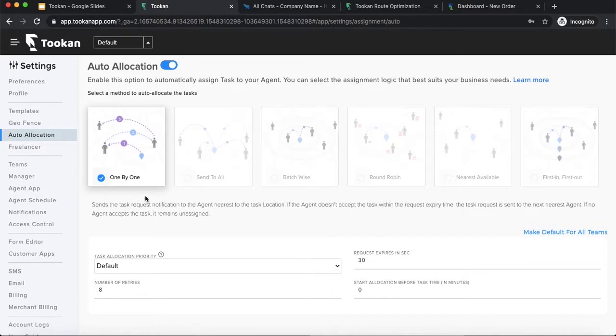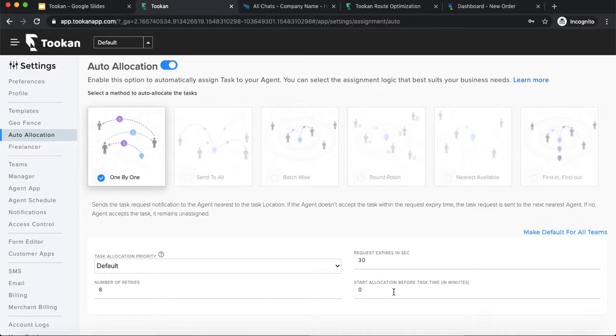Number of retries is the number of agents through which the request goes. For example, I've given 8 here, so the request will go to 8 agents until it is assigned, and if none of those 8 agents have accepted, the task will go as unassigned.